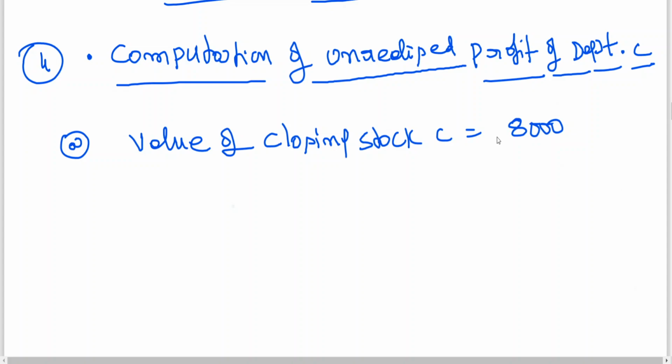Now the question is, sir, what is the closing stock of C consisting of? Stock that has been transferred by A to B is included in C. I repeat once again. The closing stock of C, initially you get the impression it is stock from B. Let me explain that, then I come back to the second point. Value of closing stock of C, 8,000. Now, this initially appears that the entire 8,000 is from whom? B. So first what I do, I want to take out unrealized profit.